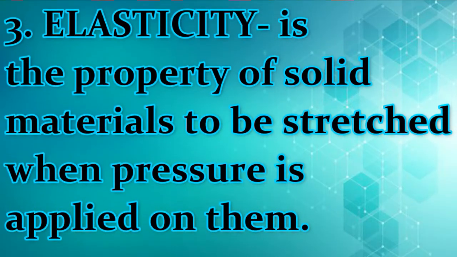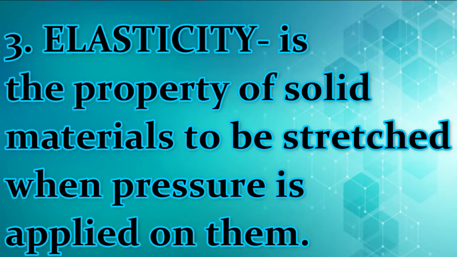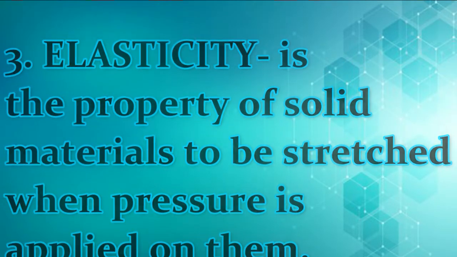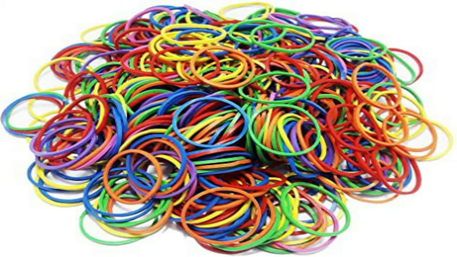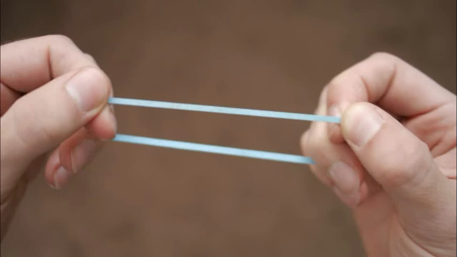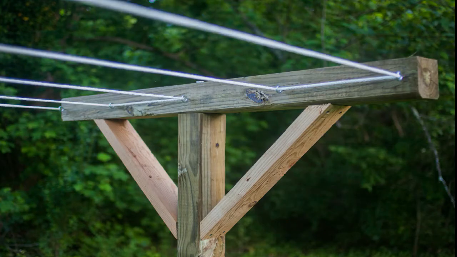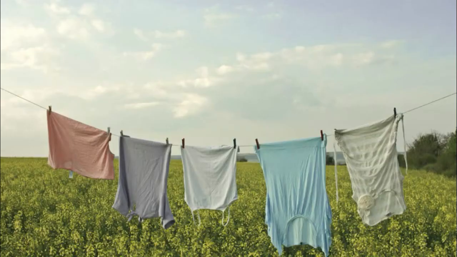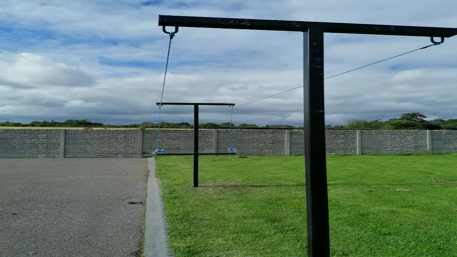Elasticity is the property of solid materials to be stretched when pressure is applied on them. Some solids, like rubber bands, are elastic. You can stretch a rubber band to twice its length when pressure is applied. The rubber band will go back to its original length and shape when the pressure is removed. A thin wire can stretch a little if you hang weight on the wire. If the weight is not too heavy, the wire will return to its original length when the weight is removed.